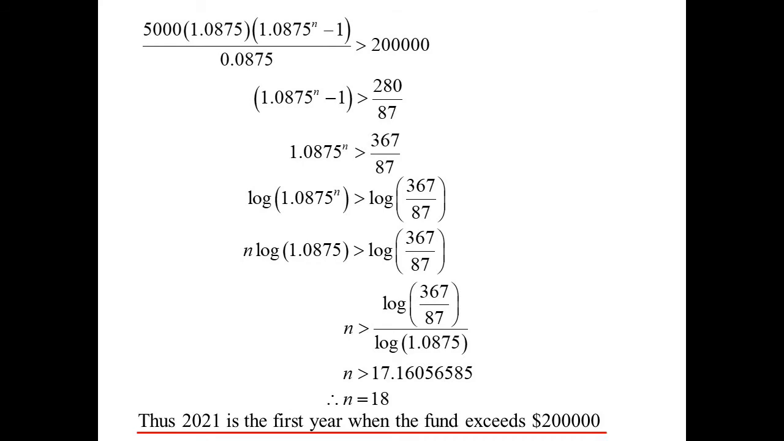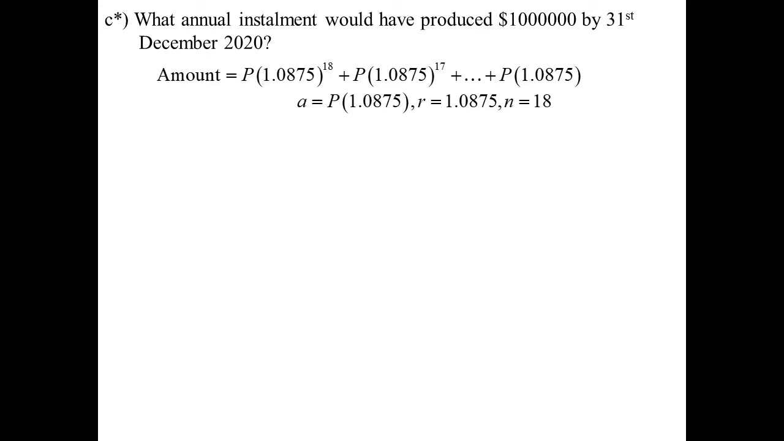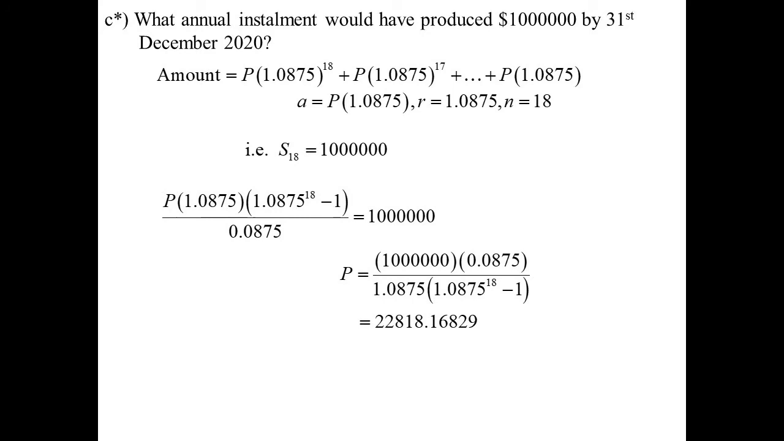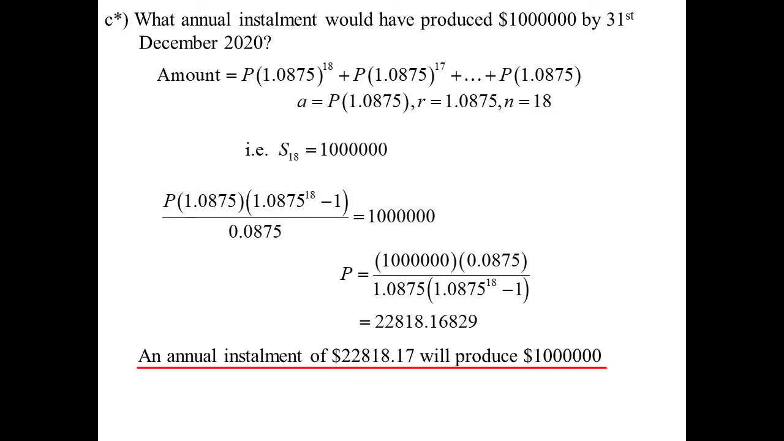So 2021. Let's go for $1 million. Everyone likes that figure, $1 million. So what annual instalment would have produced $1 million? This time we just don't know what the principal is. We're saying how much should I put in each time to get $1 million? So my sum to 18 will be $1 million, and now it's just making P the subject of the formula. Calculator work, $22,818. Remember, that's each year. It's not like every week you've got to get in your pocket and do that. So that would produce $1 million.